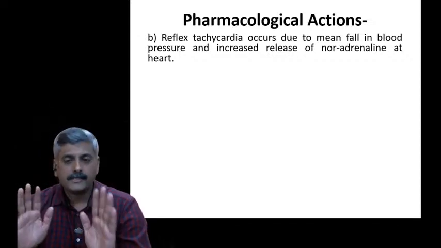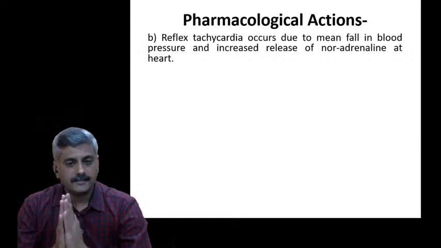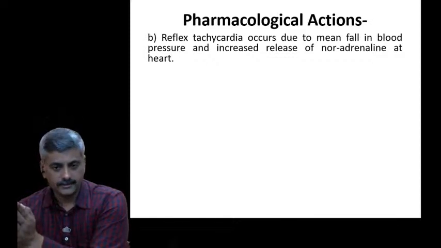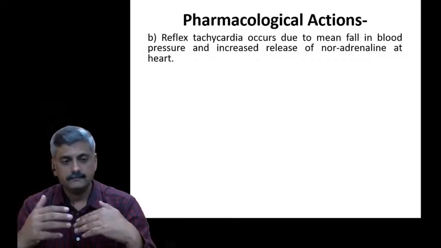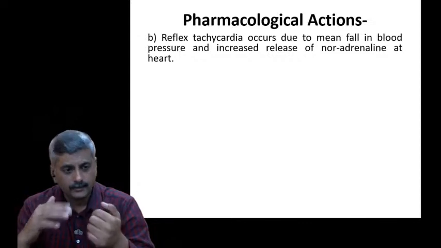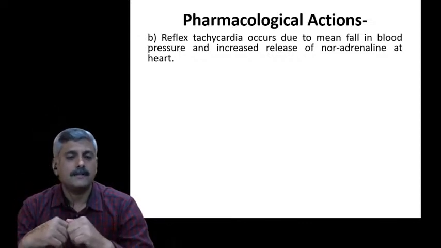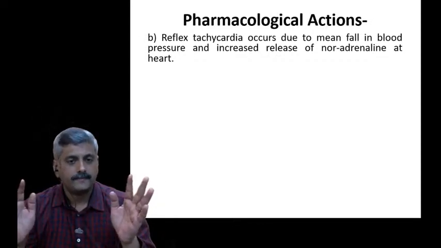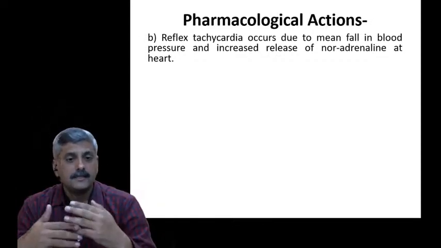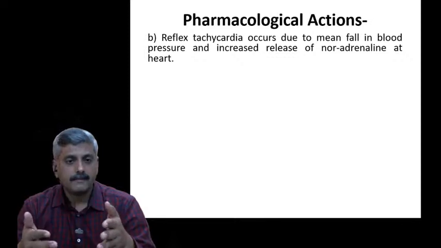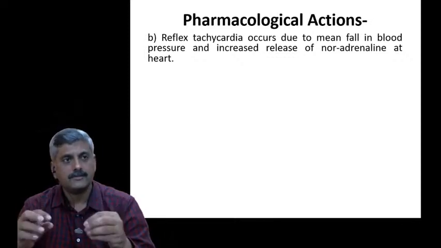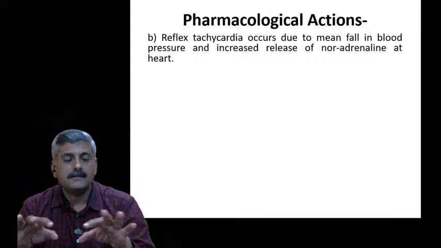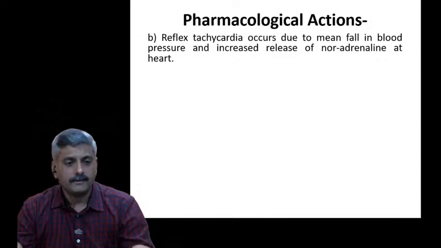Usually, normally, what is the ideal condition? The ideal condition is that with an increase in cardiac activity, there should be an increase in blood pressure. Why? As cardiac output increases, it should exert some pressure on the blood vessels. That pressure on the blood vessels we call blood pressure. That is one normal cycle. But here what happened? Here there is a tachycardia, because of increase in cardiac activity. And the second thing is that there is a decrease in blood pressure. Why?